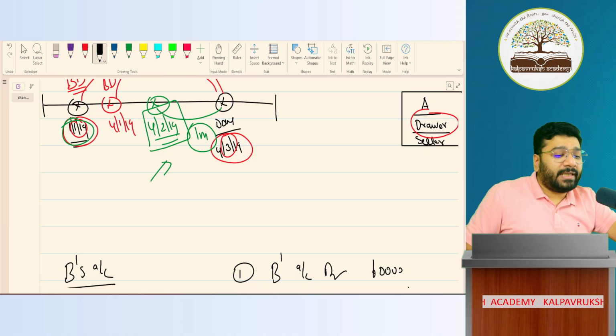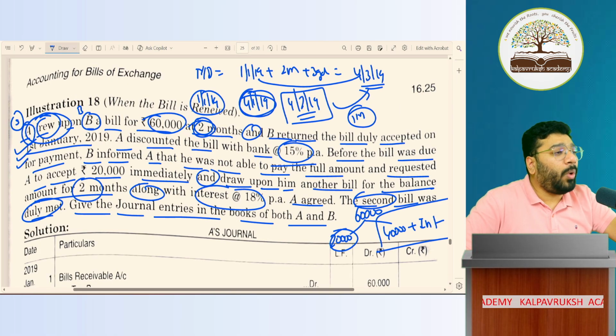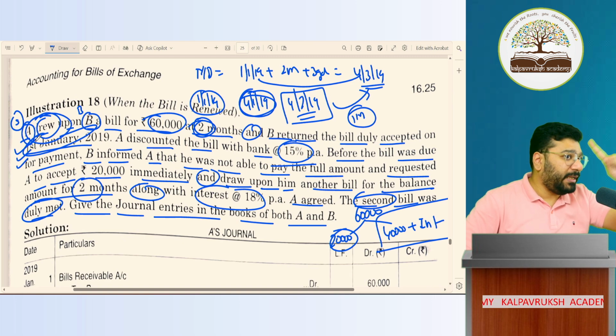So here, can you please tell me on what date the bill is discounted? Nothing mentioned. Nothing mentioned means 1st January only. They have not mentioned the date of discounting of the bill. So we'll assume that on the same day of issue and acceptance, the bill is discounted. Now, for example, I'm telling you one more thing.